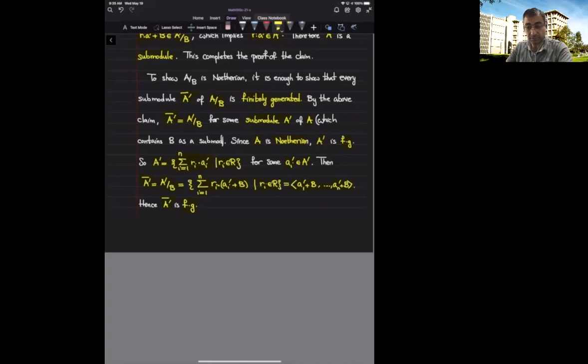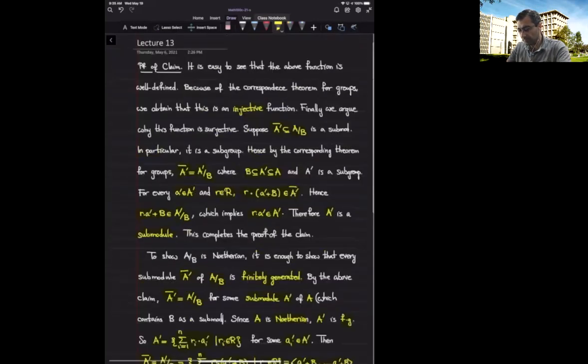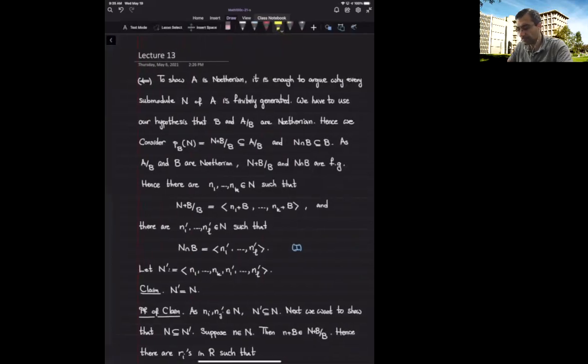Now, we want to prove the other way around. That means I'm going to assume that both B and A over B are Noetherian, and I want to show that A is Noetherian. Again, by the previous proposition, it's enough to argue why every submodule of A is finitely generated. So I pick a submodule N of A, and I want to show that it is finitely generated. But what is my assumption? The assumption that we have is about B and A over B. These are the blocks that we have.